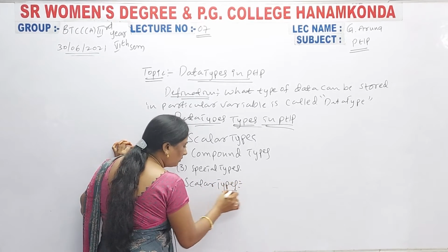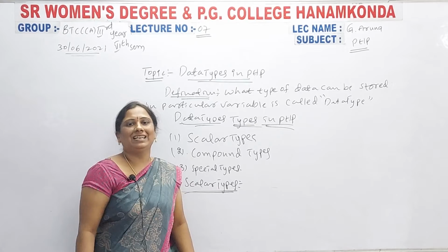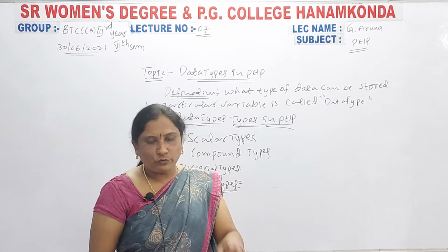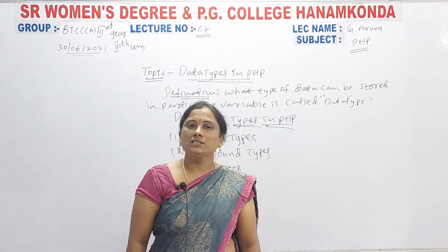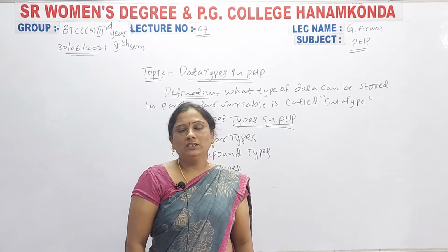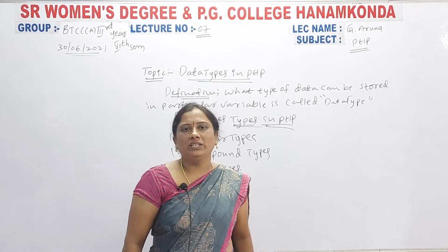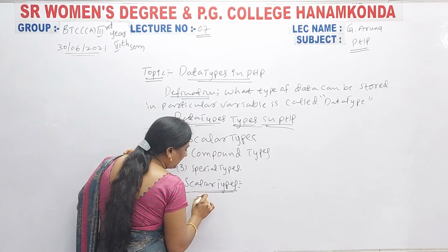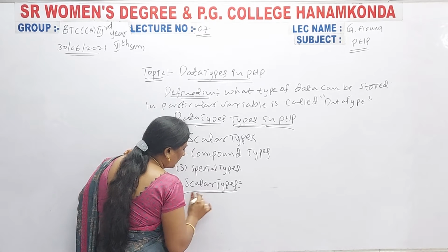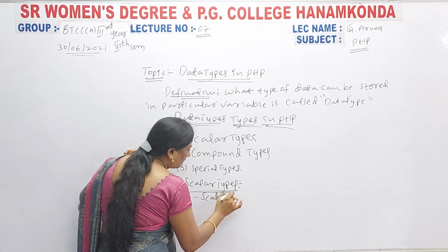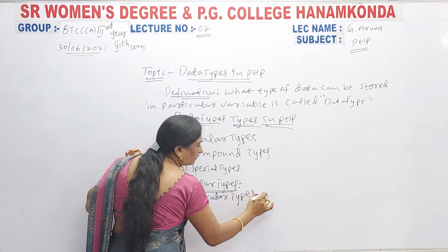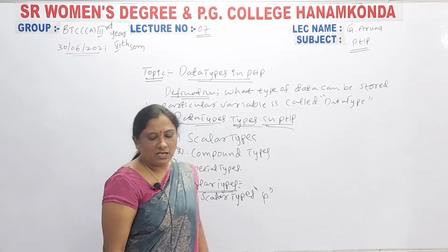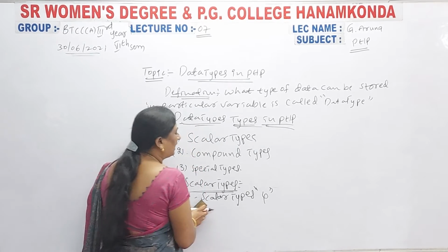First we are going to discuss the first type, scalar type. So what is scalar type? In scalar types, we have 4 types of data types. There are 4 types of scalar types.